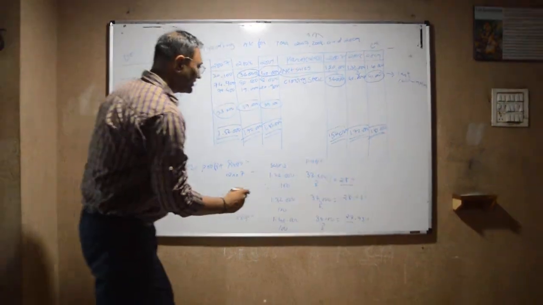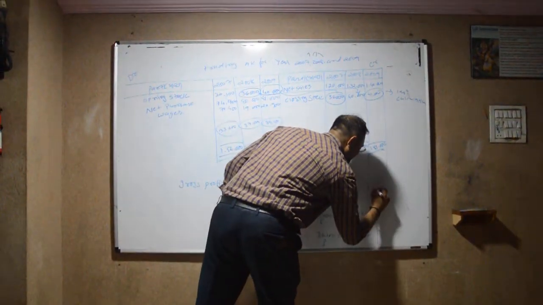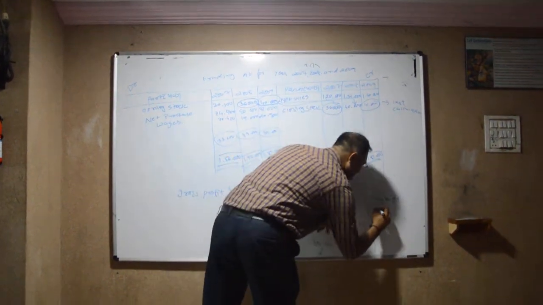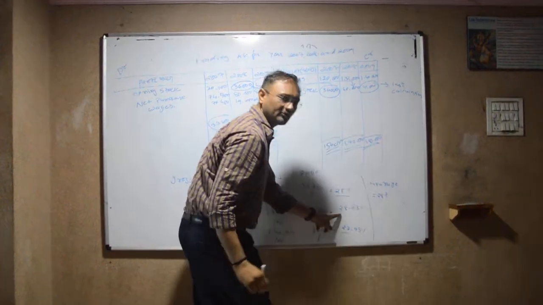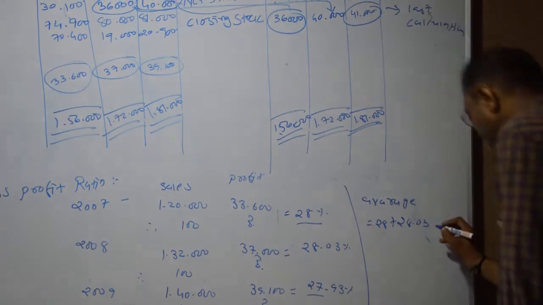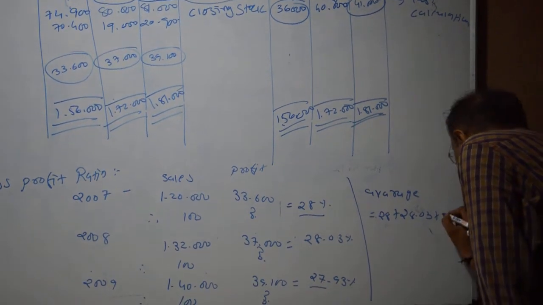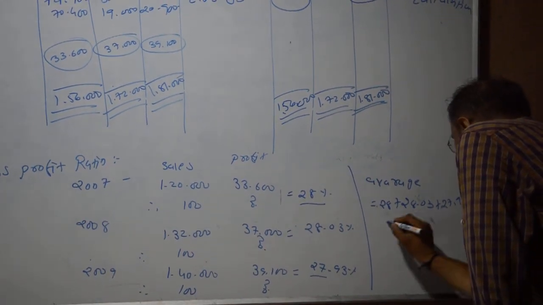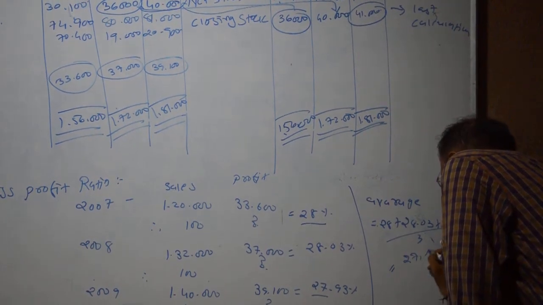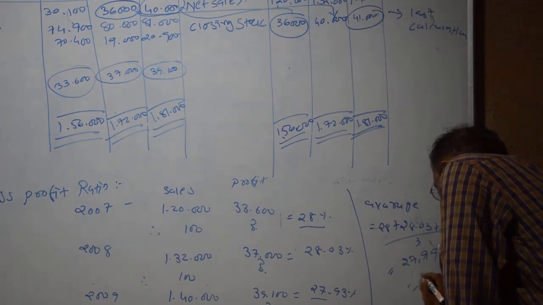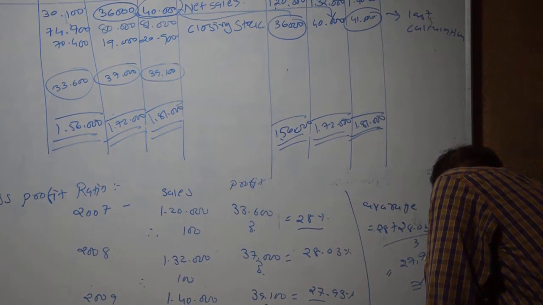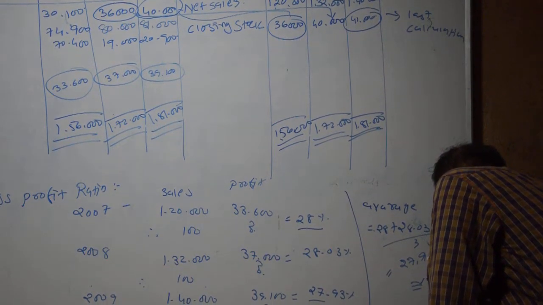So the average: 28 plus 28.03 plus the third one 27.93, total 83.96, divided by 3, gives 27.99%, which is a round figure of 28%.